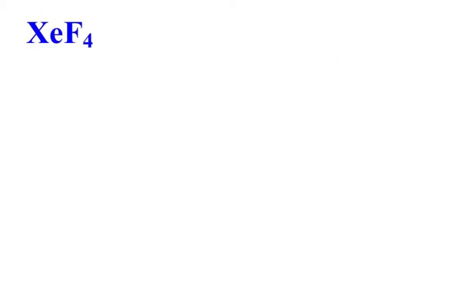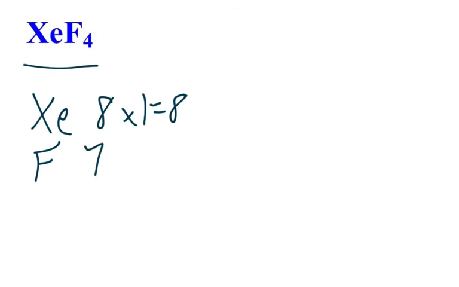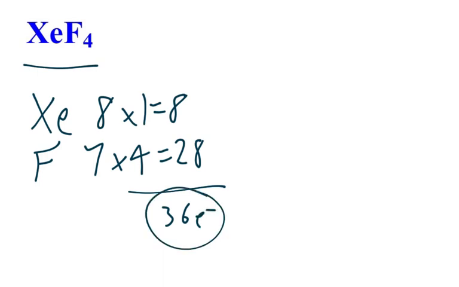Now let's look at xenon tetrafluoride. So first of all, notice there's a noble gas here. This is not a natural compound. Whenever you see a noble gas involved, it's probably a man-made compound. It was probably forced to react. You don't see this naturally. And xenon has 8 valence electrons. There's 1 xenon. Fluorine, as we just saw, has 7 valence. This one has 4. So when you multiply, you got your 28 valence from fluorine, and then you got your 8 from xenon. So we have here 36 is our magic number, our total.